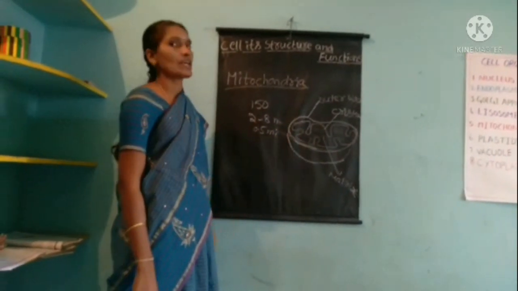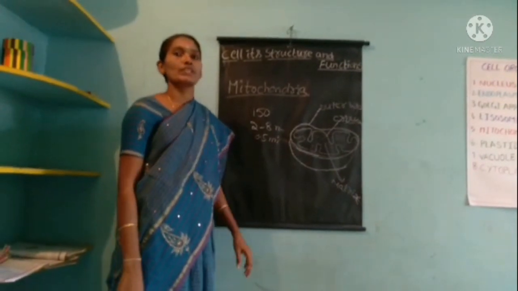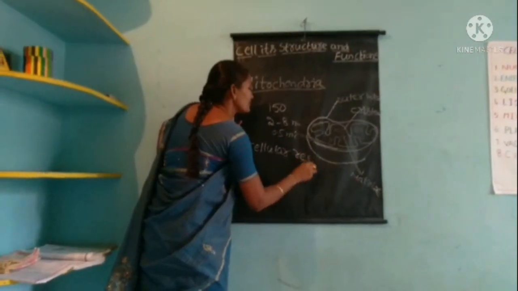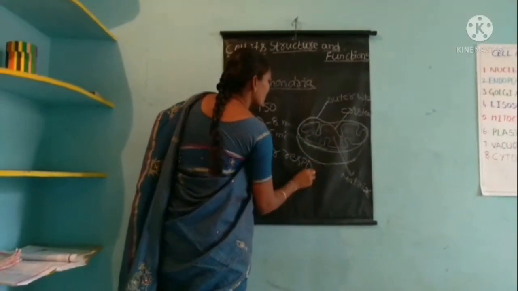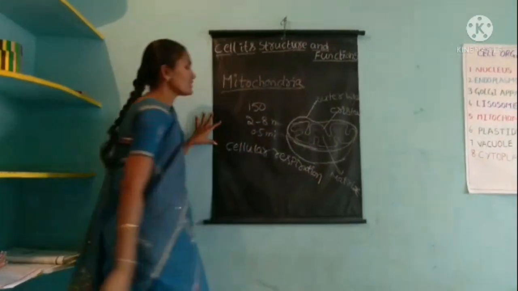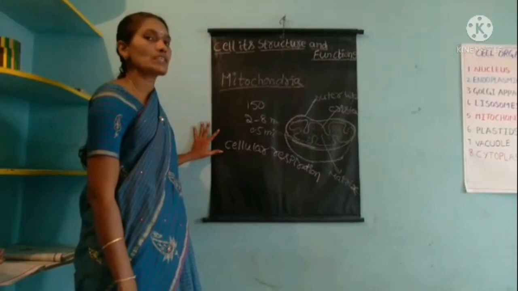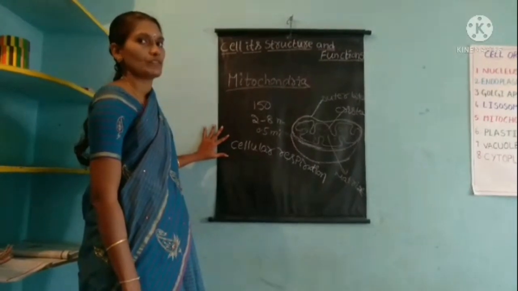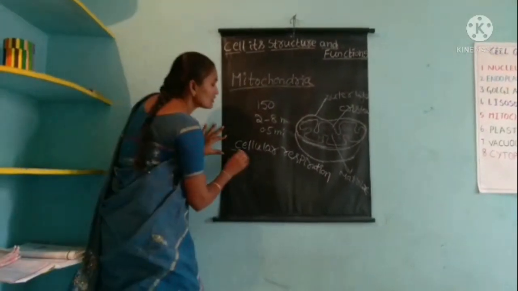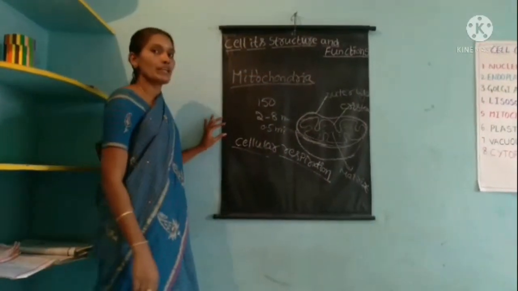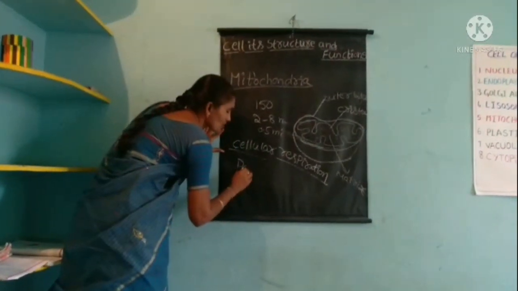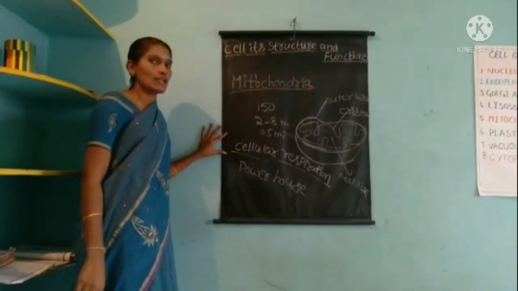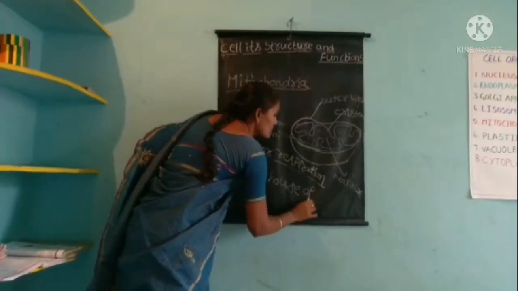What is the use of the mitochondria? The mitochondria is responsible for cellular respiration. What is that? Cellular respiration. In cellular respiration, energy is produced. This energy is used to do work. So the mitochondria releases the energy, so it is called the powerhouse of the cell.